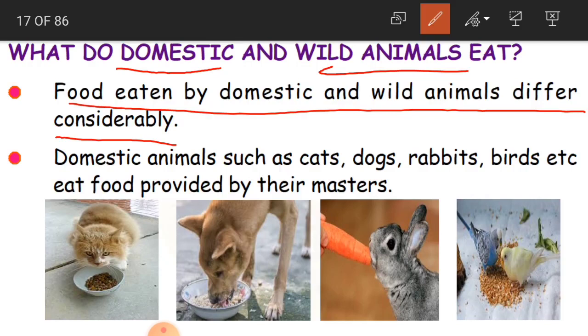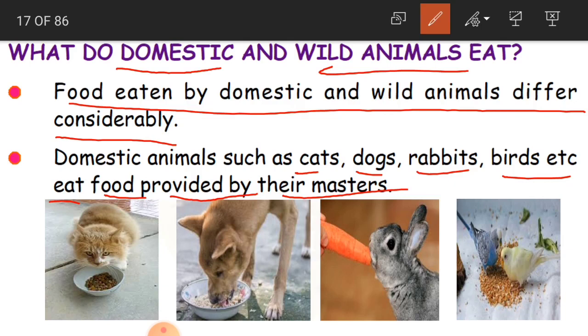The place is different, and the food habits of these animals are also different. So what did I say? The food habits are also different. And domestic animals such as cats, dogs, rabbits, birds, etcetera, eat food provided by their masters. By their masters. Who are the masters?